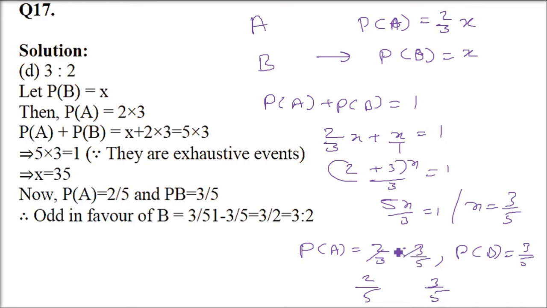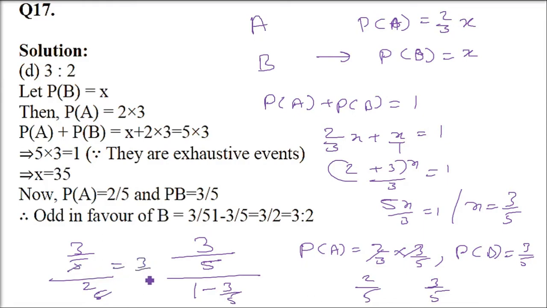It's the odds in favor of B, sorry. So you have to write the probability 3 by 5, then the probability of B not happening. So subtract this 3 by 5 from 1: 1 minus 3 by 5. To get that, 5 minus 3 by 5, that is 2 by 5. The 5s cancel, and it's going to be 3 by 2. So this is the odds in favor.